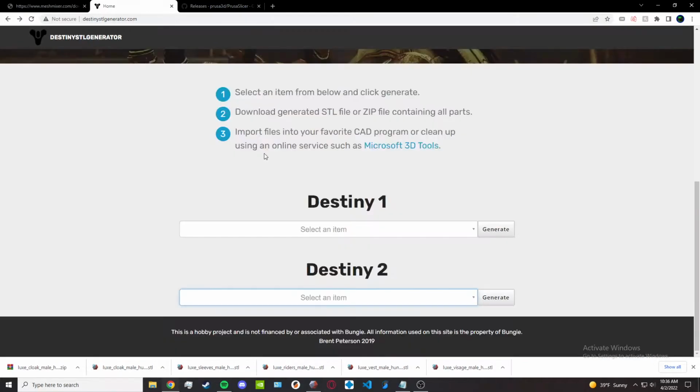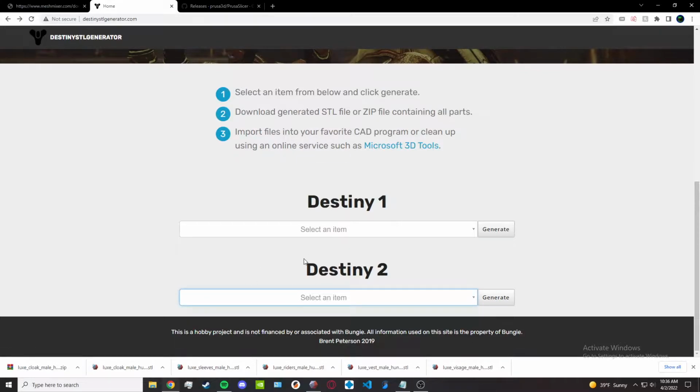Then you're going to want to go to destinySTLgenerator.com and scroll down to the file selection portion down here. It's here where you're going to type in each model that you want to download: the helmet, arms, chest, legs, and then class item for your Guardian. In this case, I'm going with a Hunter, so I went ahead and downloaded the Lux armor set, as it is one of my favorites.